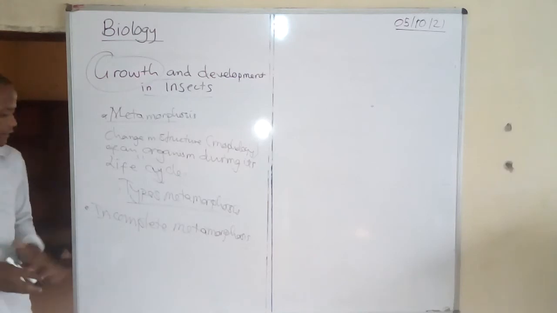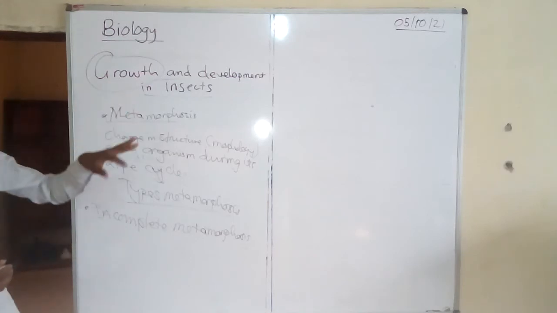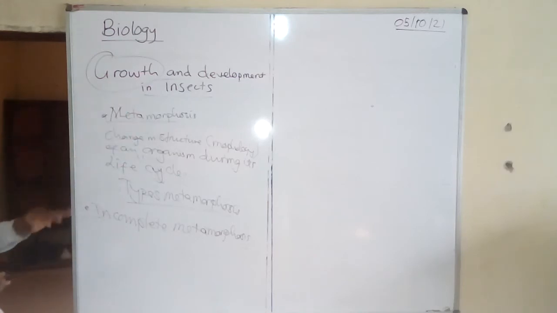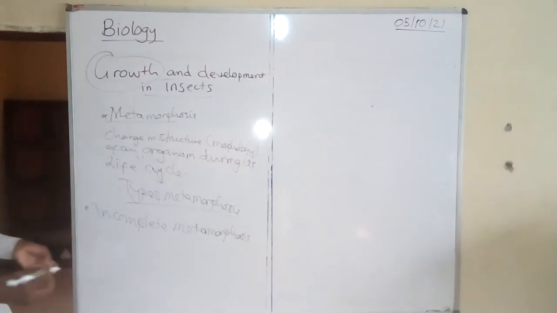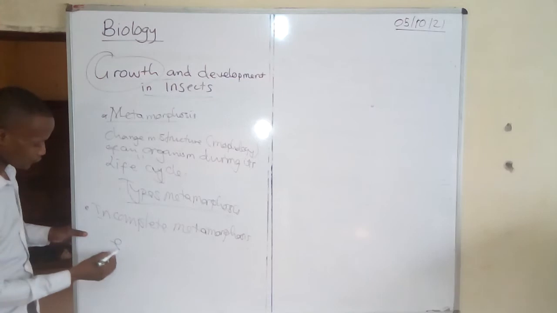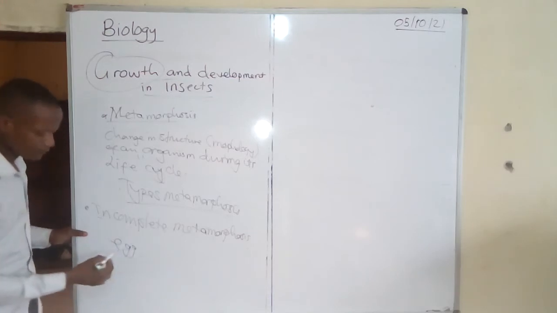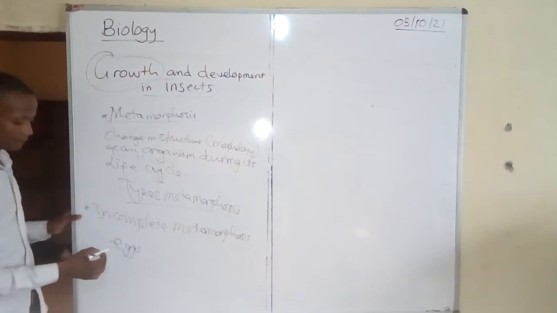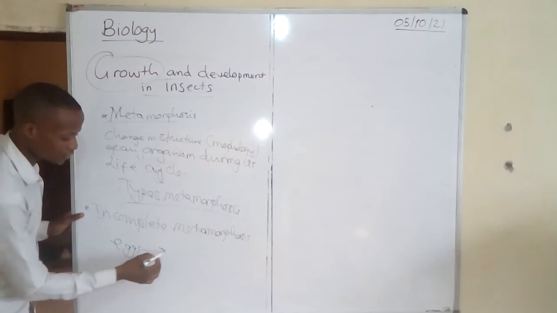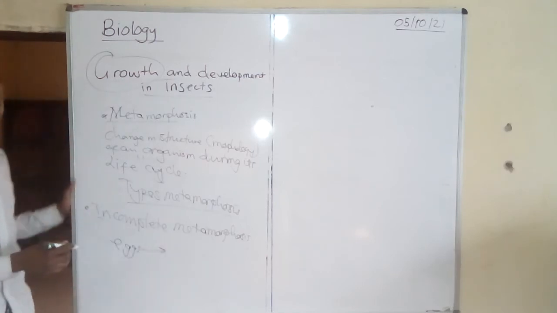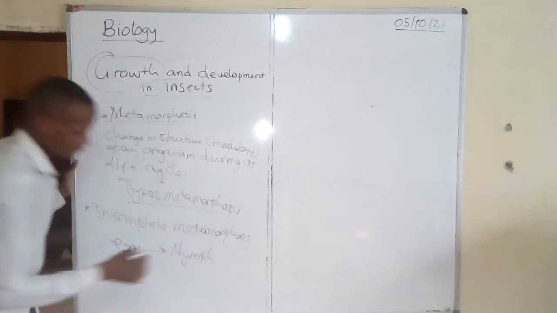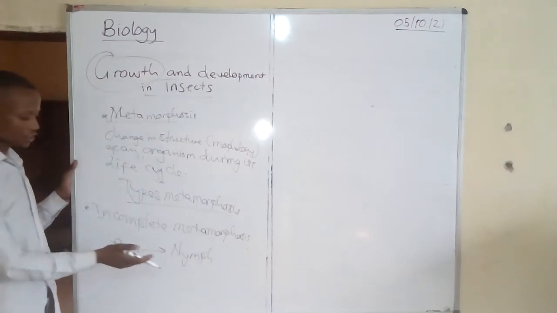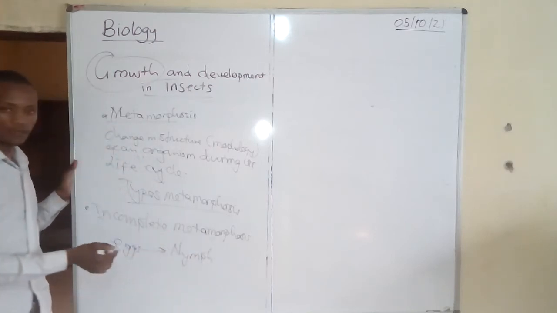This is a type of growth and development where an organism passes through three stages. An adult lays eggs, then after some time the eggs hatch into a small organism called the nymph.